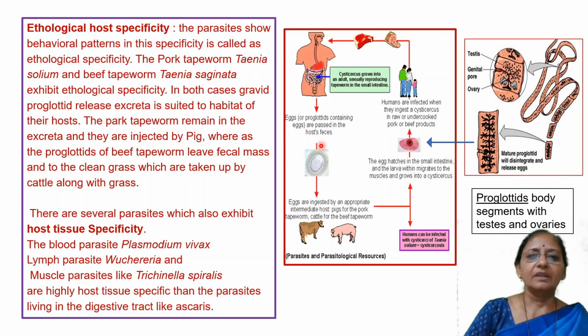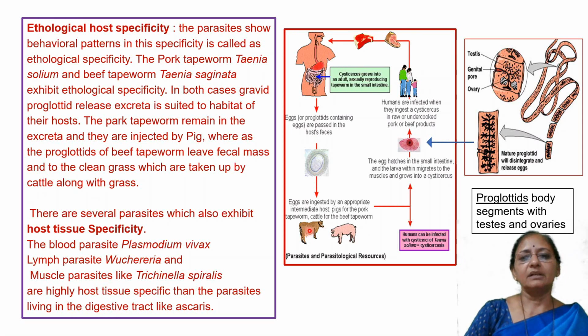In this way, these egg stages enter the digestive tract of the cattle or the pig. These stages develop from the intestine into the muscle, and finally reach the muscle of the cattle and pig.